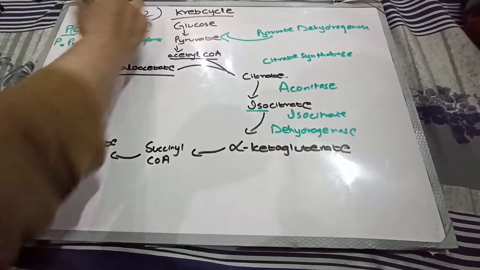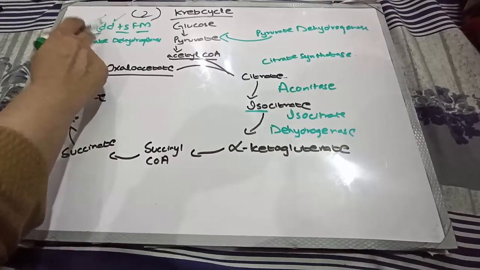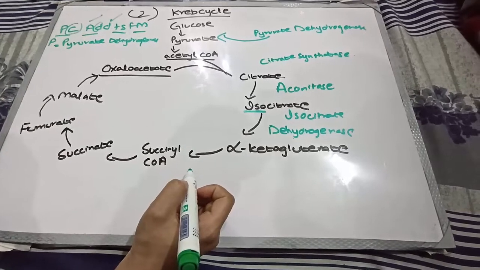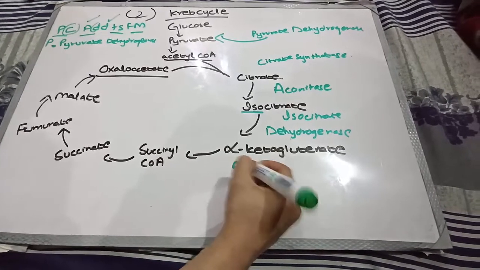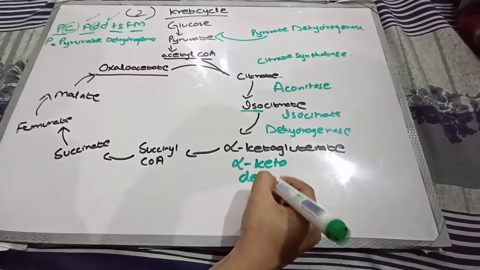The other symbol is again D, which means there will again be a dehydrogenase step. So the next enzyme would be alpha ketoglutarate dehydrogenase.